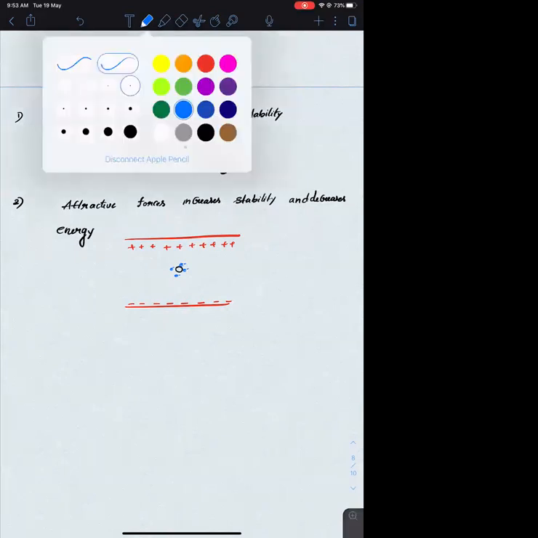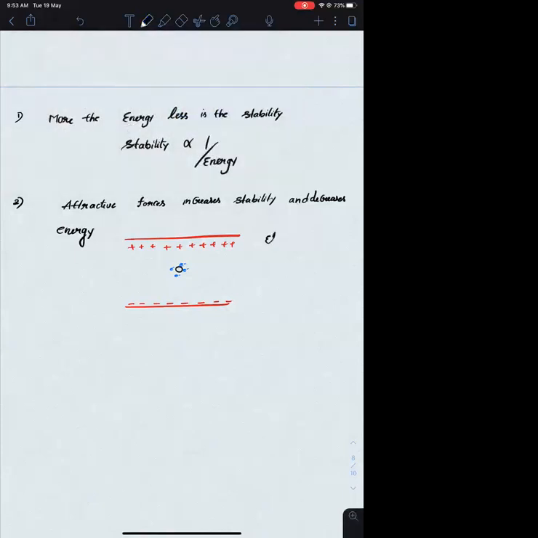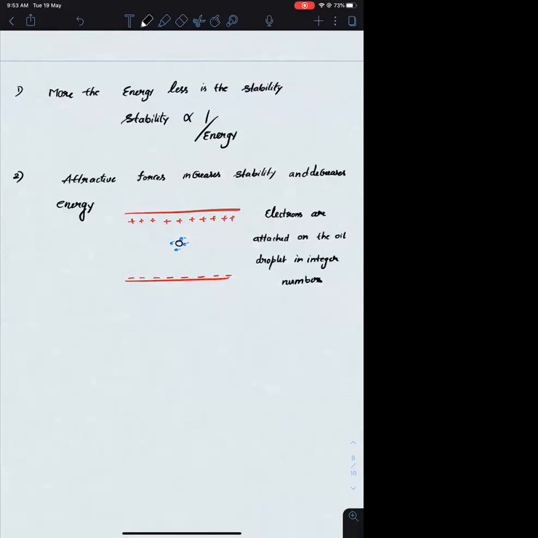I can definitely say electrons are attached on the oil droplet in integer numbers. Electron is indivisible, I cannot cut an electron in half. Okay, so electrons are attached in integer numbers. At least how many electrons will attach? Least one.